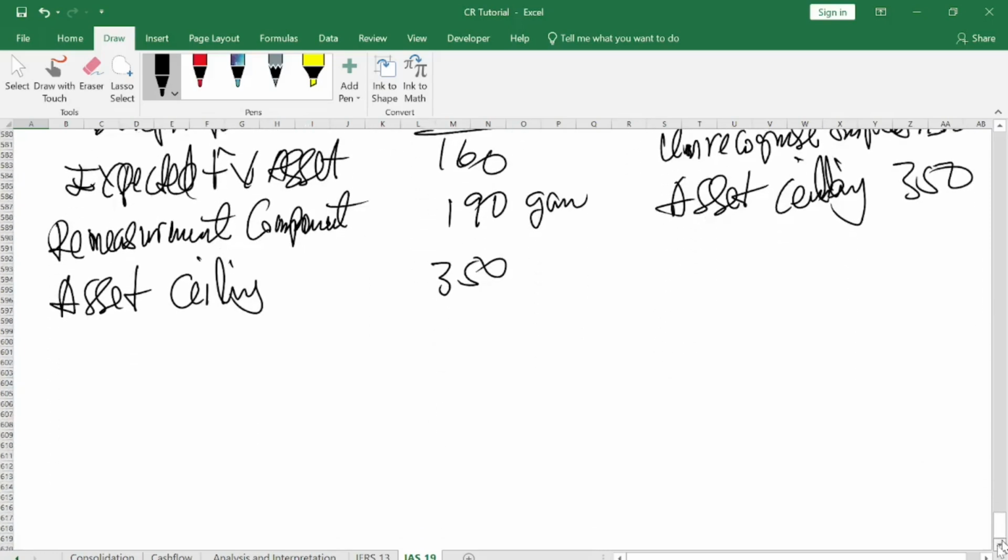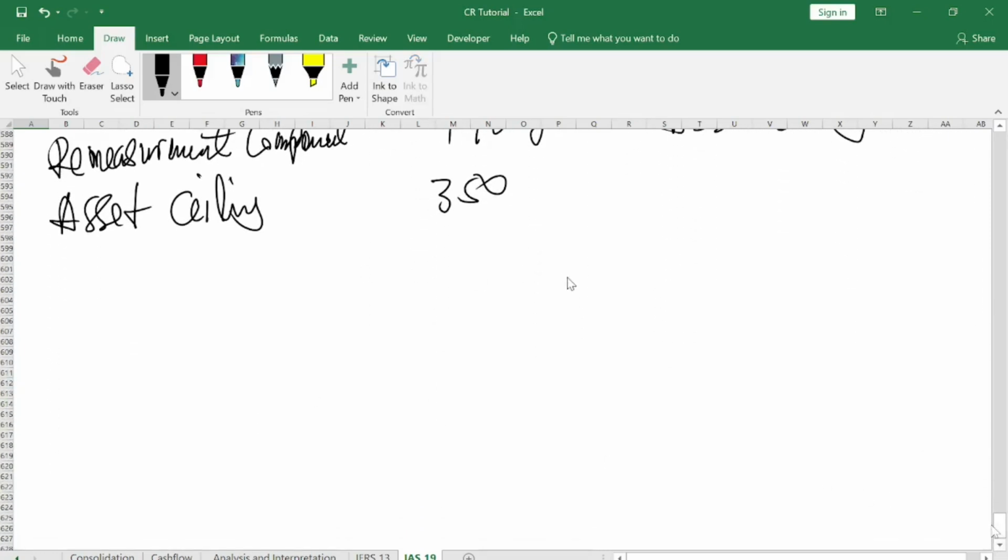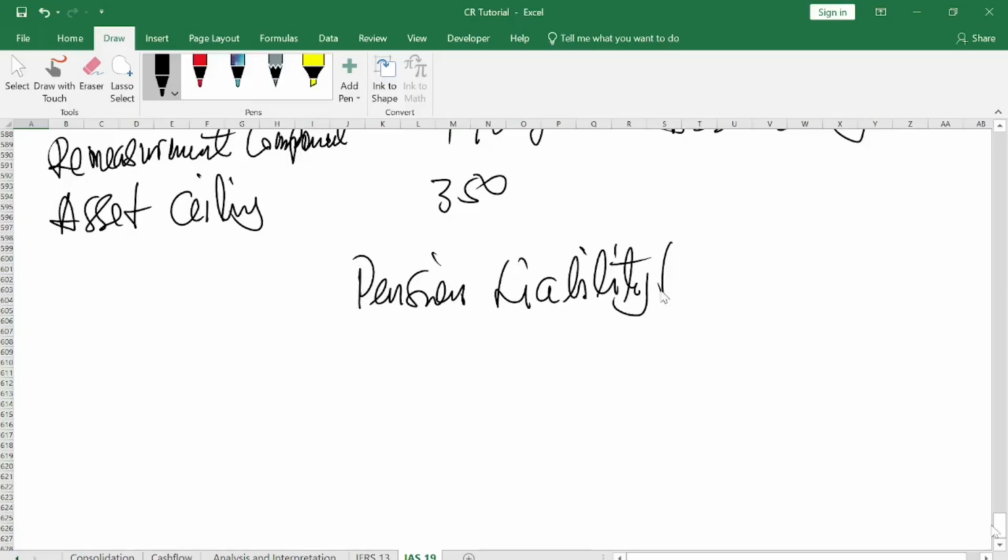You see that the above was the double, right? So the single format, in most cases, comes with only the pension liability plan. They will give it to you in the question.